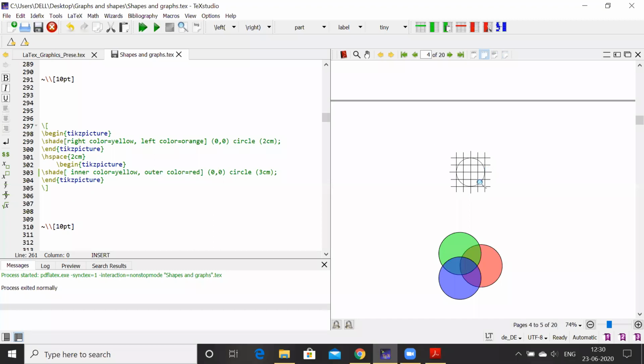So this type of grid lines and this circle is drawn in one \begin{tikzpicture}, \end{tikzpicture}, where we have drawn that circle and grid lines, which looks like all the circles are covered by grid lines. Those rectangles and circles are drawn in one command, \begin{tikzpicture}, \end{tikzpicture}, so that we can fix the positions first of all, and after fixing the positions of the rectangle and circle, we can plot those things, not in different commands.